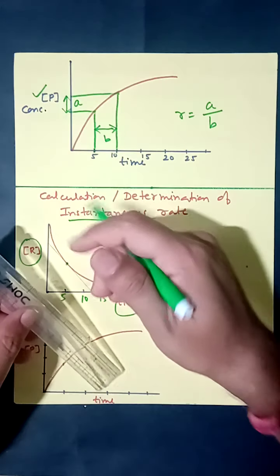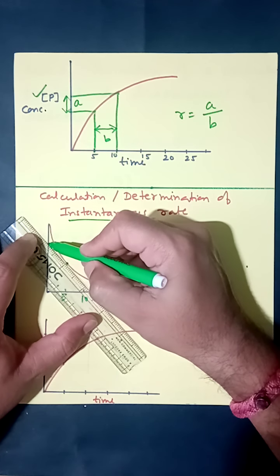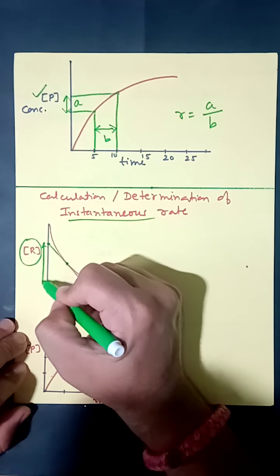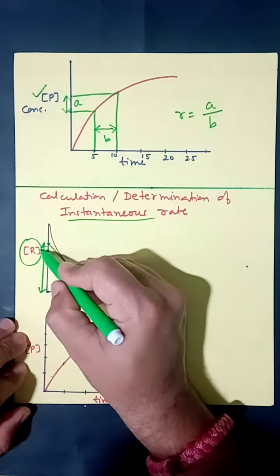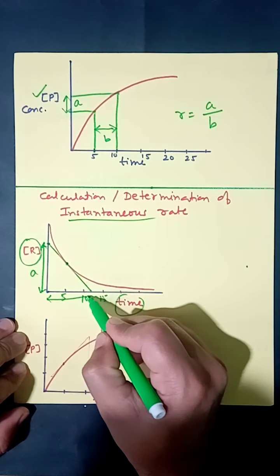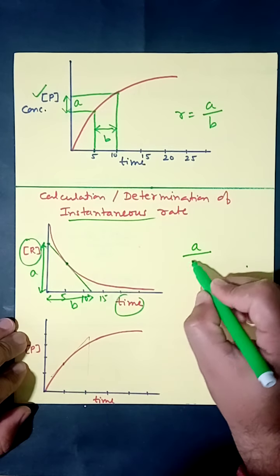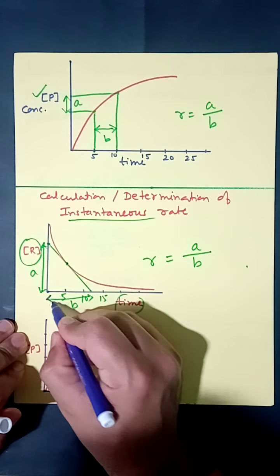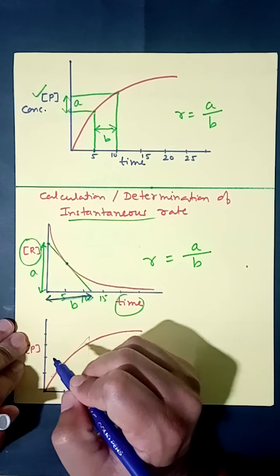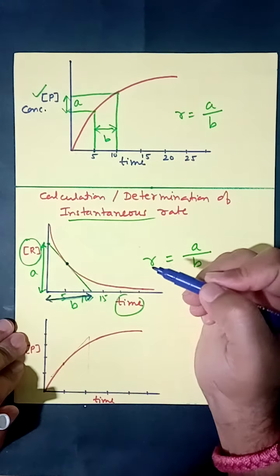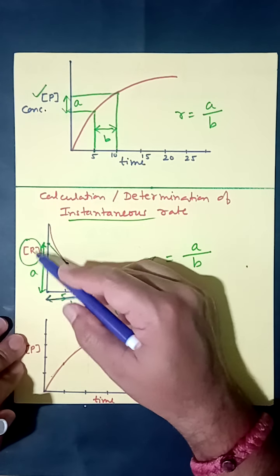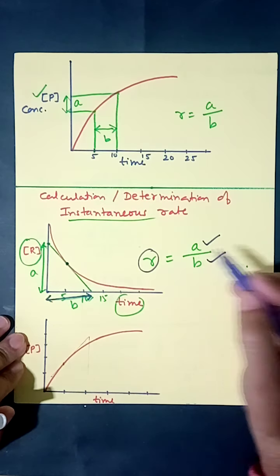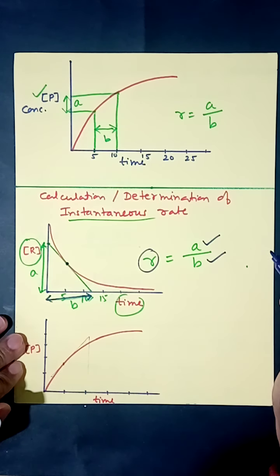So in this way we will plot a tangent at 5 minutes like this. Now this is, let it be A, and this is B. Once again, A upon B equals the rate of reaction. This time it is the instantaneous rate of reaction. I repeat, we plotted a tangent at 5. You know the formula of tangent, it is height upon base. So we use the same formula, height upon base, and this gives us the instantaneous rate of reaction.